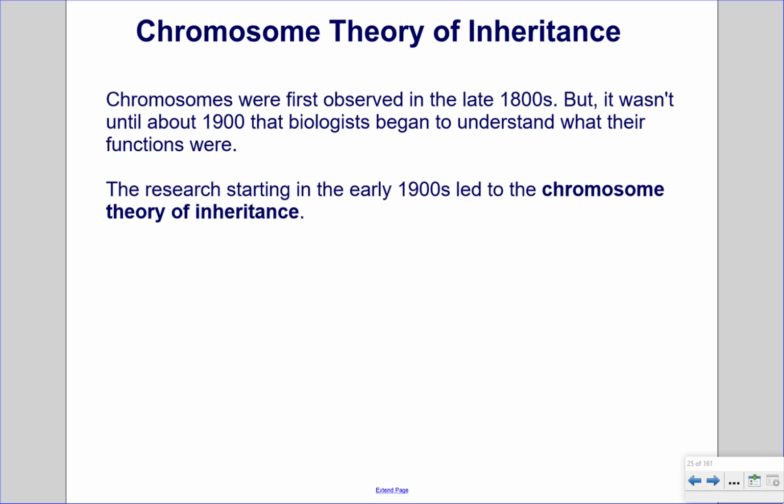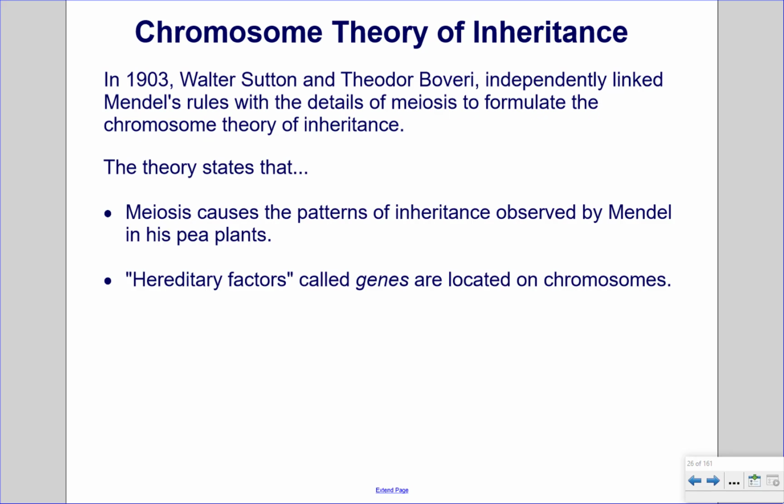Chromosome theory of inheritance. Chromosomes were first observed in the late 1800s, but it wasn't until about 1900 that biologists began to understand what their functions were. The research starting in the early 1900s led to the chromosome theory of inheritance.